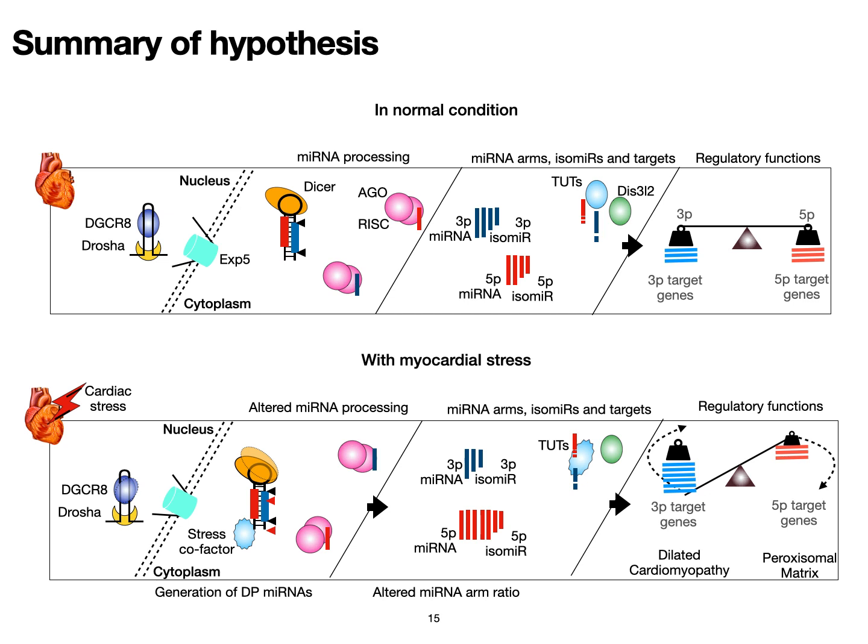So, to summarize our hypothesis in the AMI context, altered processing of either the biogenesis factors like DICER and DROSHA, TDMD factors like TUTs and DIS3L2, or the recruitment of other stress factors, could lead to changes in the microRNA arm ratios and the influx of their isomers. This in turn leads to the dysregulation of the functional pairs regulated by the changing arm ratio dynamics.